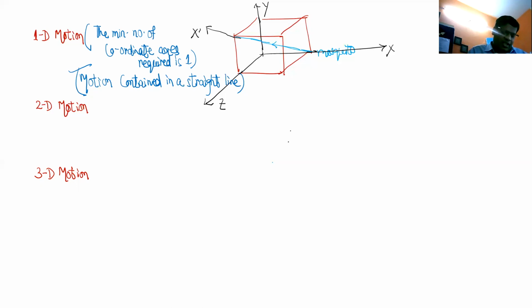Okay, 2D motion means the minimum number of coordinate axes required is 2. Or you can say it is motion contained in a plane.